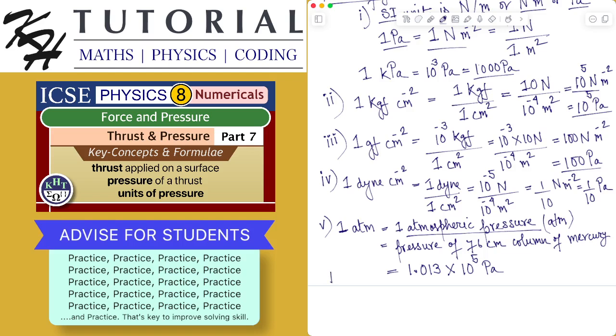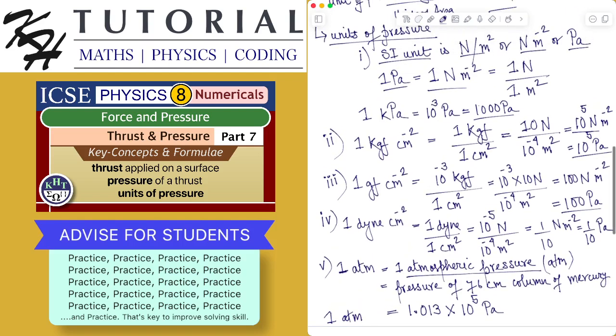So this is also one important formula you must know, that 1 atmospheric pressure is equal to 1.013 multiplied by 10 to the power 5 Pascal. So this was all about some units of pressure.